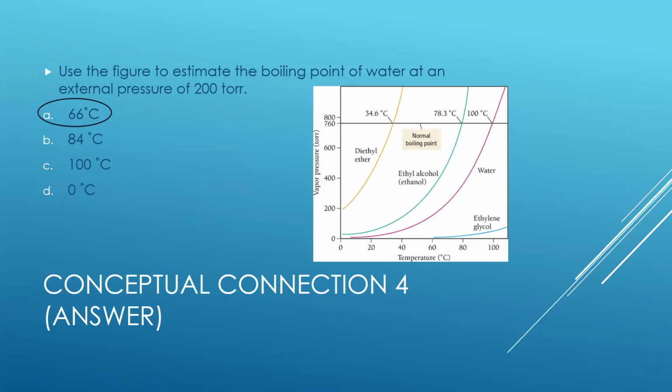And using this figure to estimate the boiling point of water at an external pressure of 200 torr. So you can see, you want to go to water, 200 torr, and you're going to estimate it by kind of dragging that right down. And it's definitely not like 84 degrees. It would definitely be 66 because clearly not 100 and not 0. So the answer is A.